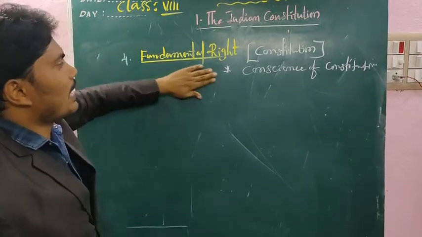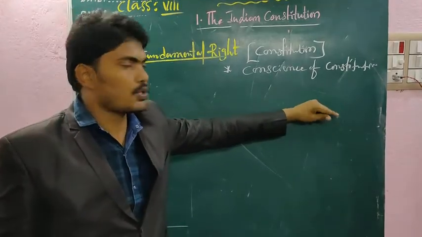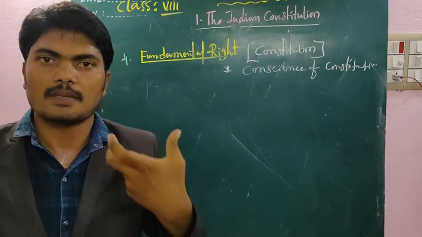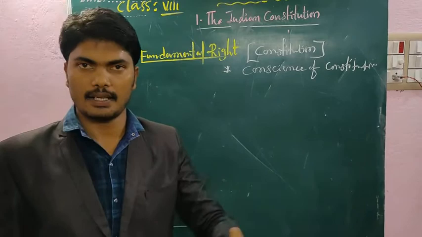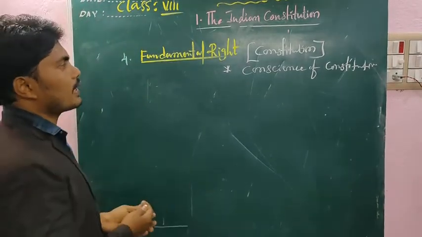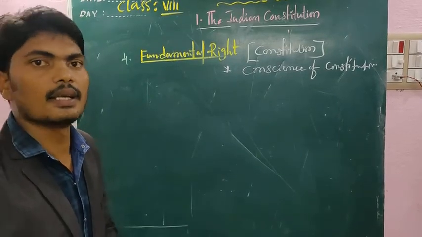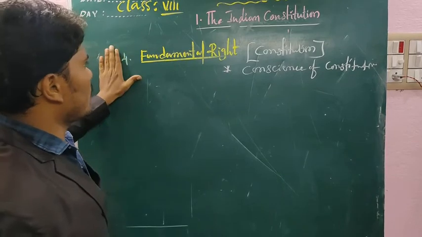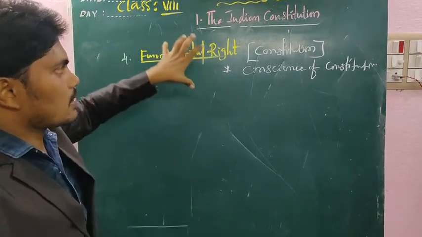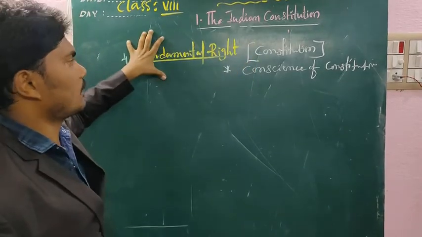The rights guaranteed by the Constitution protect us from arbitrary use of authority and misuse of power. They safeguard us from arbitrariness. That's why the Constitution clearly mentions the fundamental rights, and the Constitution is responsible for protecting them.